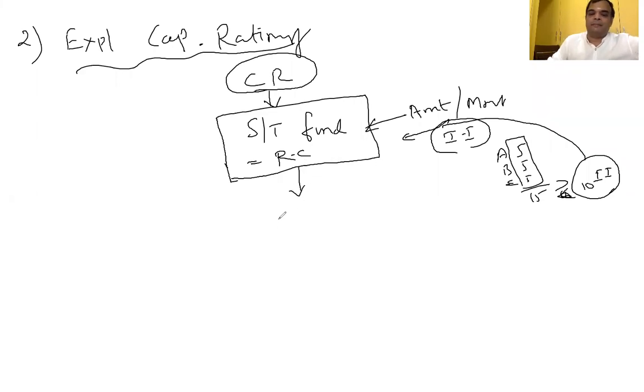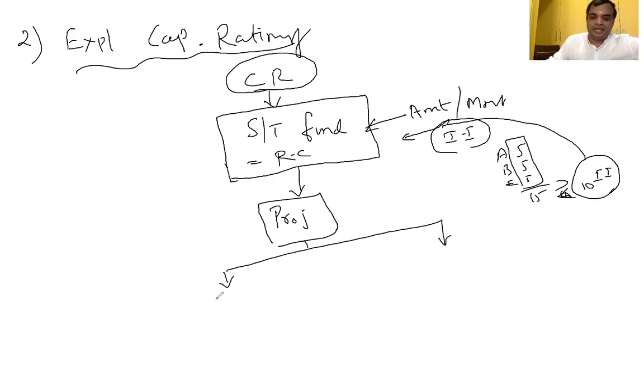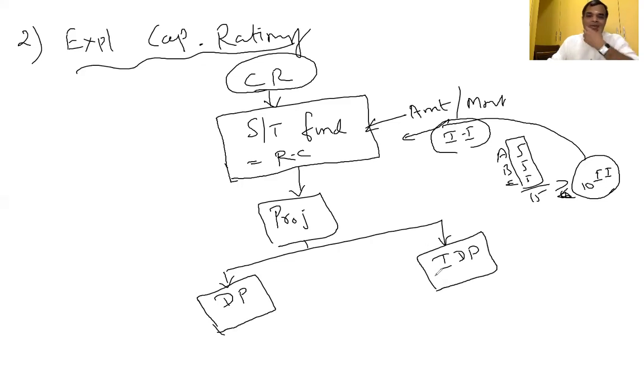For the purpose of capital rationing, we have to classify the projects into two types. One is divisible project, another one is indivisible project. We have to identify whether the project is divisible or indivisible. Accordingly, the selection criteria will come. What is called a divisible project?